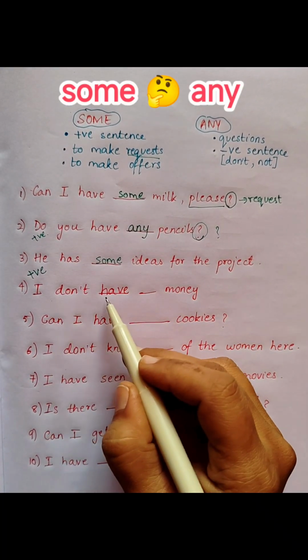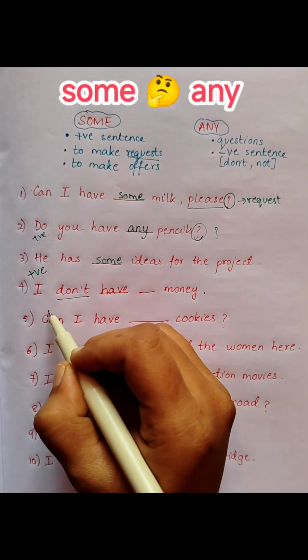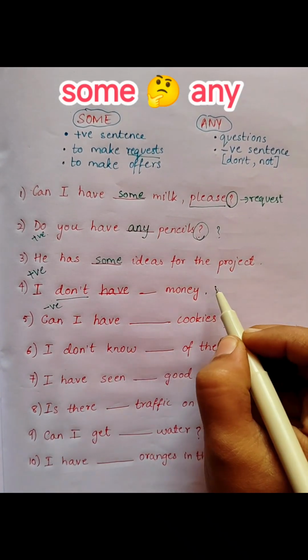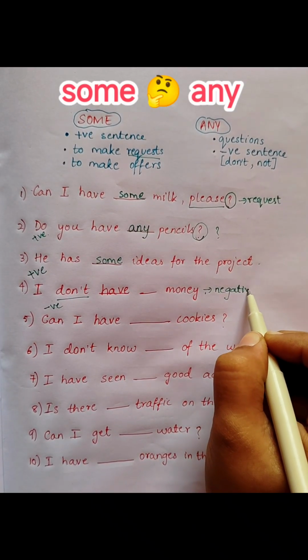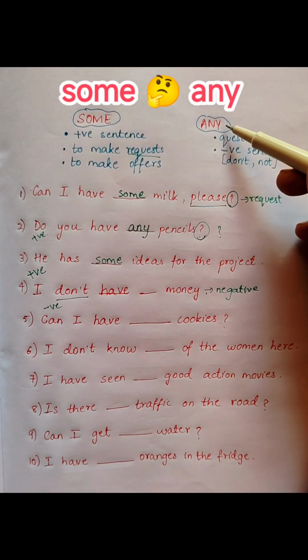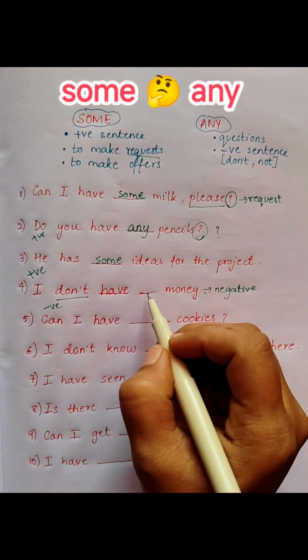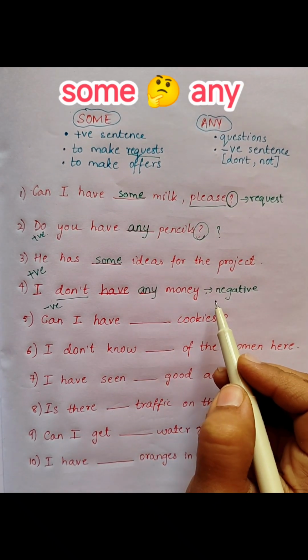Next, I don't have blank money. Don't implies that this sentence is negative in nature. So, as per the rules, negative sentences support any. So we will write, I don't have any money.